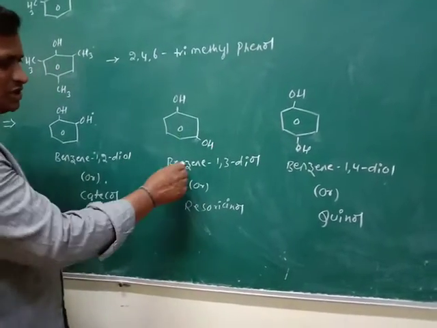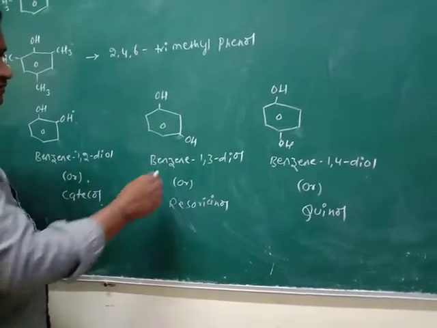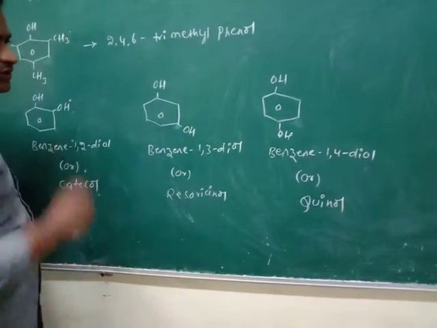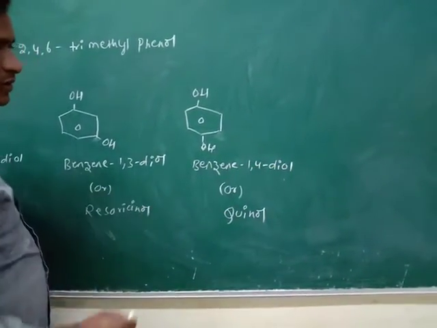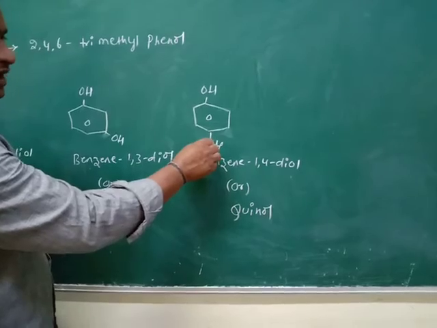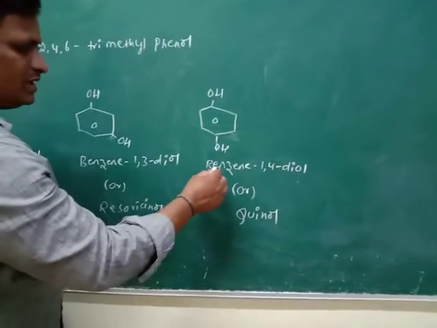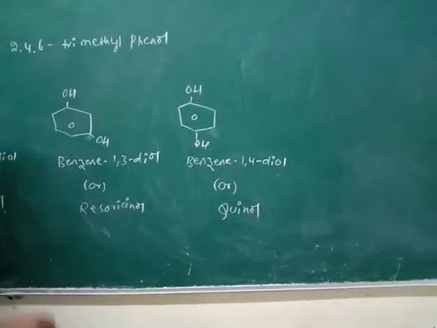This is benzene 1,3 diol, with positions 1, 2, 3, or it is resorcinol. Then this one is benzene 1,4 diol. It means two OH groups are present at the first carbon and fourth carbon. Its common name is quinol.